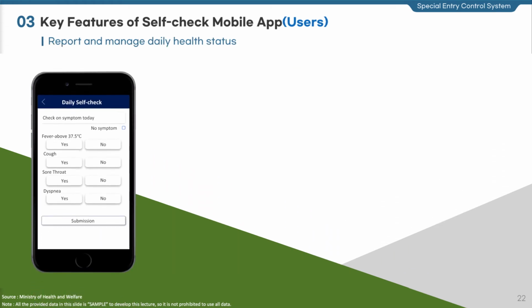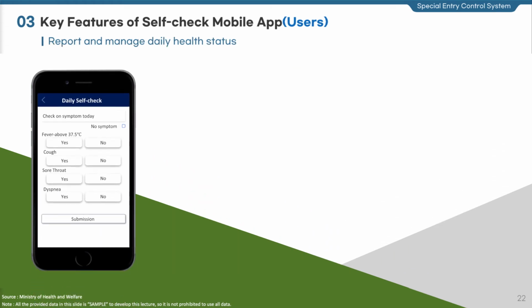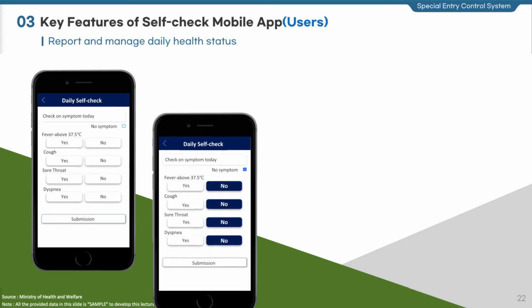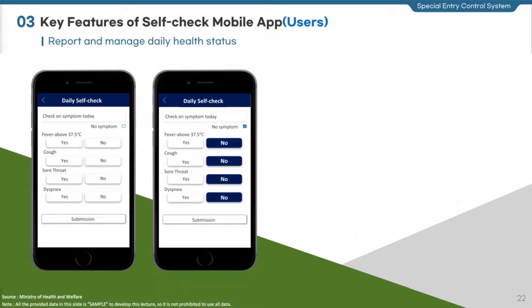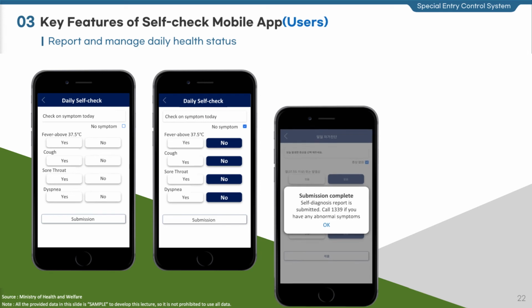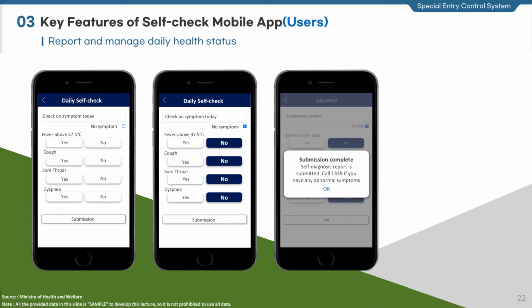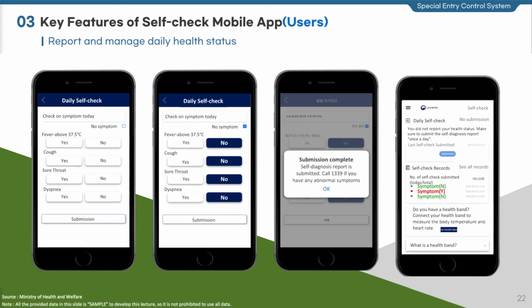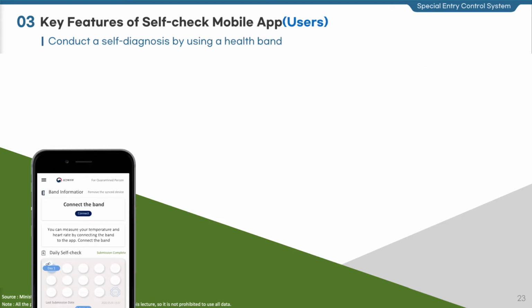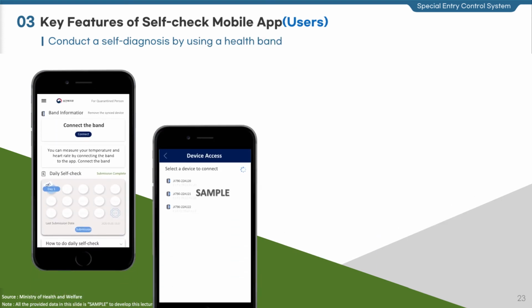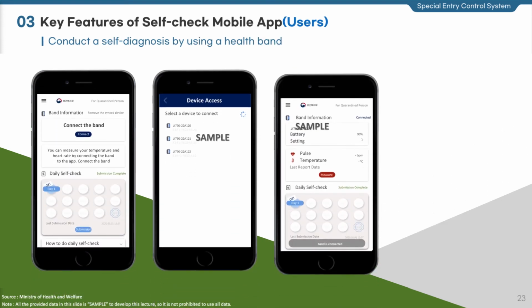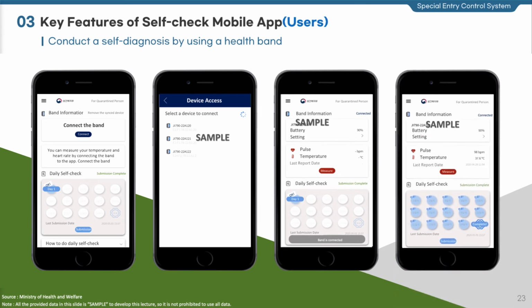Users can submit their daily health status to the authority through the app. The user conducts the self-diagnosis and submits the result via the app. When a user checks to have abnormal symptoms, this app directly connects the user to the 1339 call center. Users can sync the app with the health band. This health band is designed to check the temperature and heart rate in real time, and the result is sent to the self-check app more than once a day.